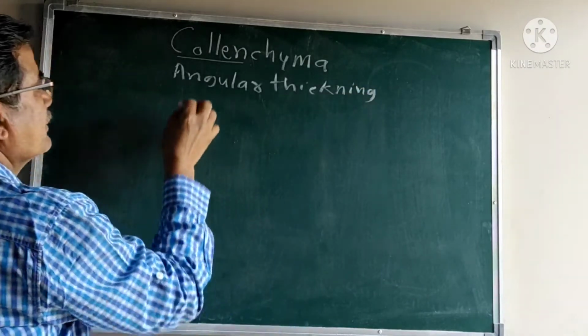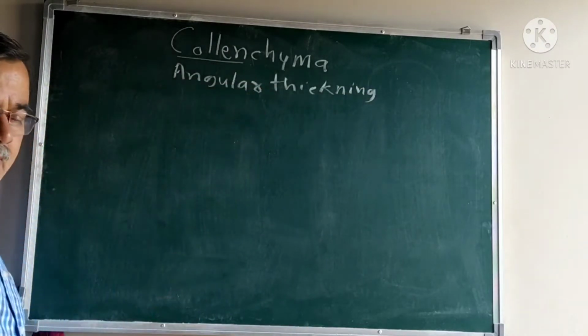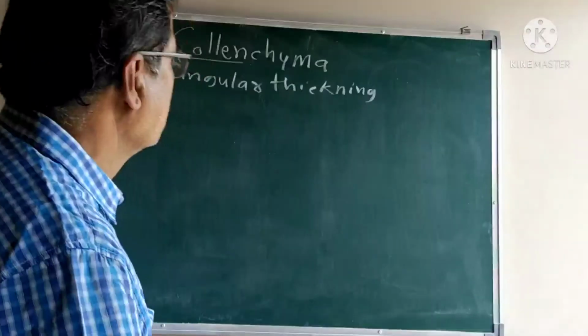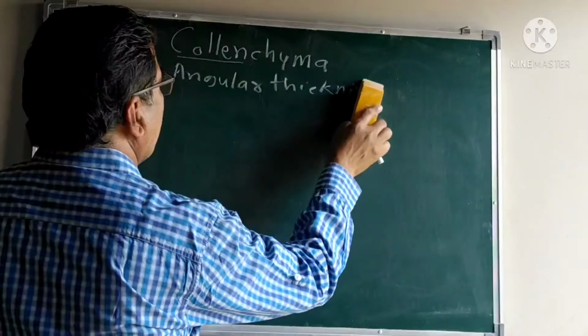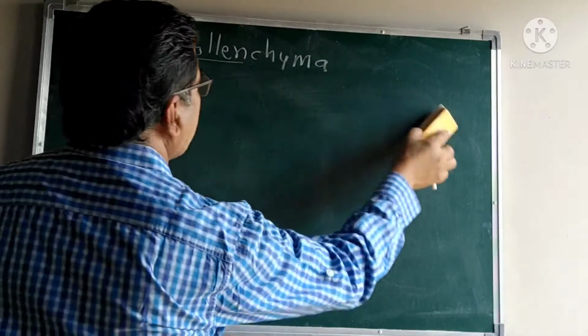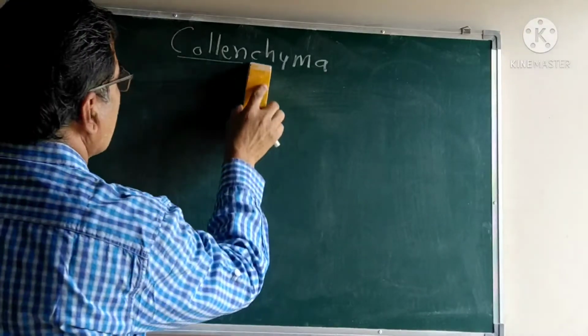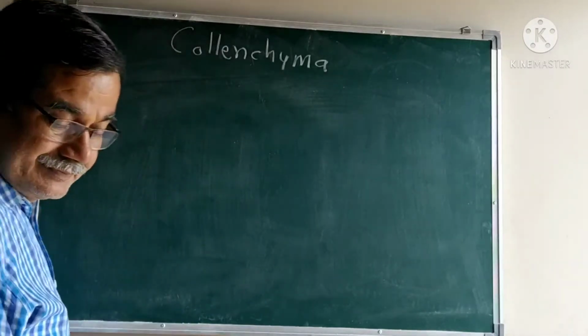Angular thickening means the corners are filled up. That is known as the collenchyma.